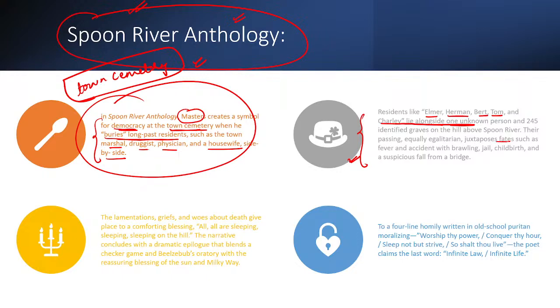how their fates were, किसी को फीवर हुआ, किसी का एक्सीडेंट हुआ, कोई जेल में मर गया, कोई चाइल्ड बर्थ के टाइम पे मर गया. So causes of deaths were very different, right? The causes of deaths were very different, the stories were very different, everybody had their own struggle altogether. Okay, and please remember ये जो lamentations हैं about the people who have died, ये देखो, now look at this line, all are sleeping on the hill.